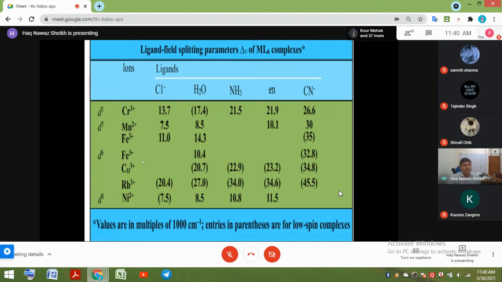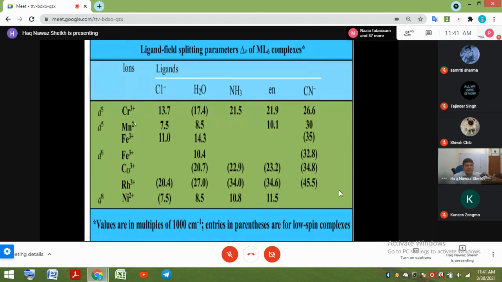Look at d5, where you have high spin and low spin combinations possible. Manganese 2 plus and iron 3 plus are both d5. This is 7.5, and for iron it is 11.0 because the charge is different here now. It's not only the ligand that is the same, the metals are different, right? And their oxidation states are different.